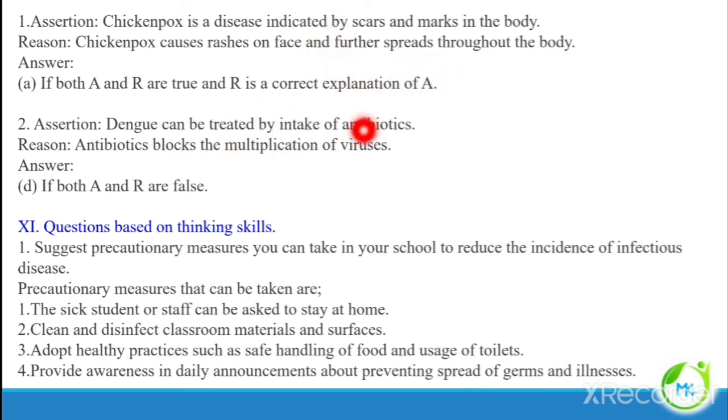Dengue can be treated by intake of antibiotics, and antibiotics block the multiplication of viruses. Dengue is caused by a virus. Antibiotics are effective only for bacteria. So both the statements are false.